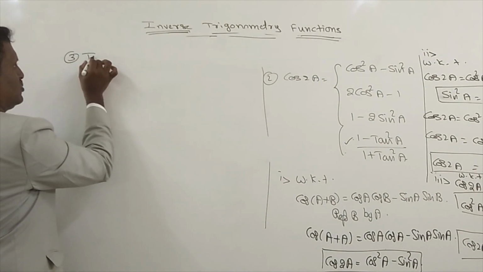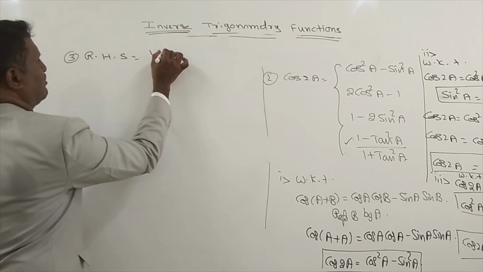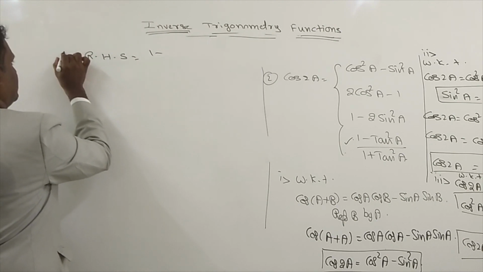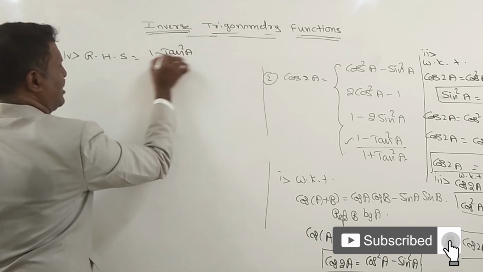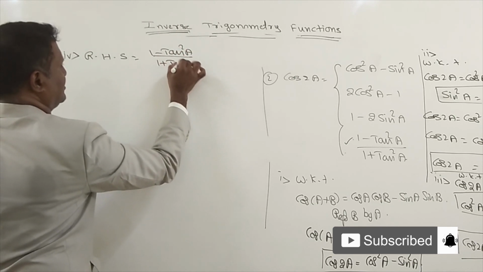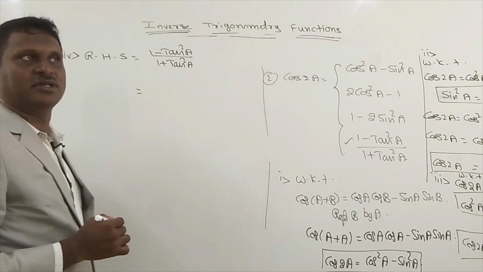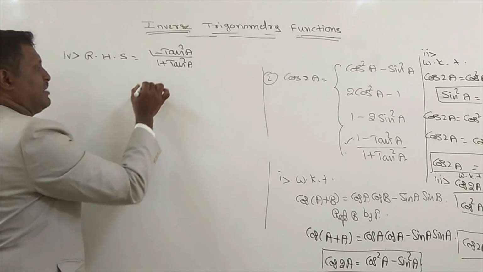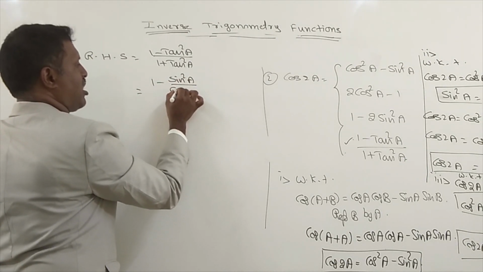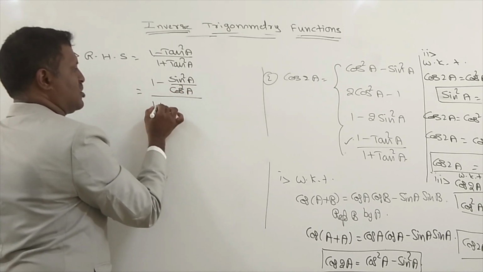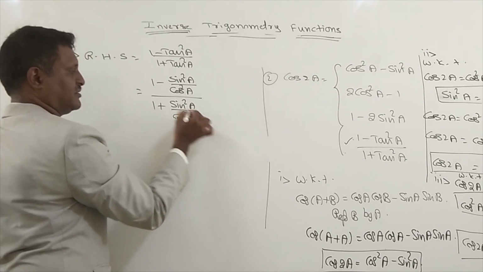Here first I'll take the right hand side: 1 minus tan square A divided by 1 plus tan square A. Replace tan A by sin A by cos A. So we can write 1 minus sin square A by cos square A, and in the denominator 1 plus sin square A by cos square A.